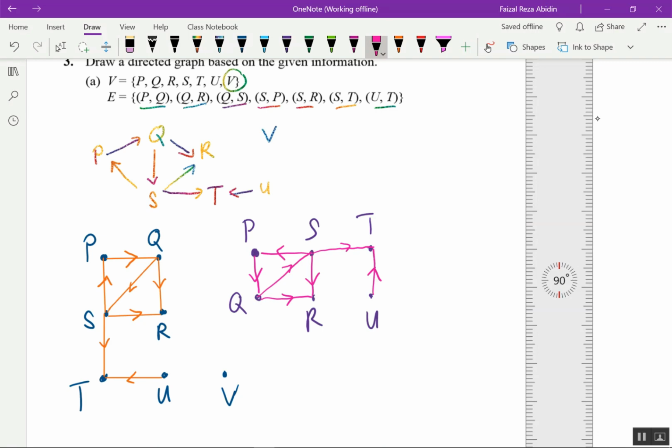Don't forget our V. Maybe V I put here. V is not connected to any edges.